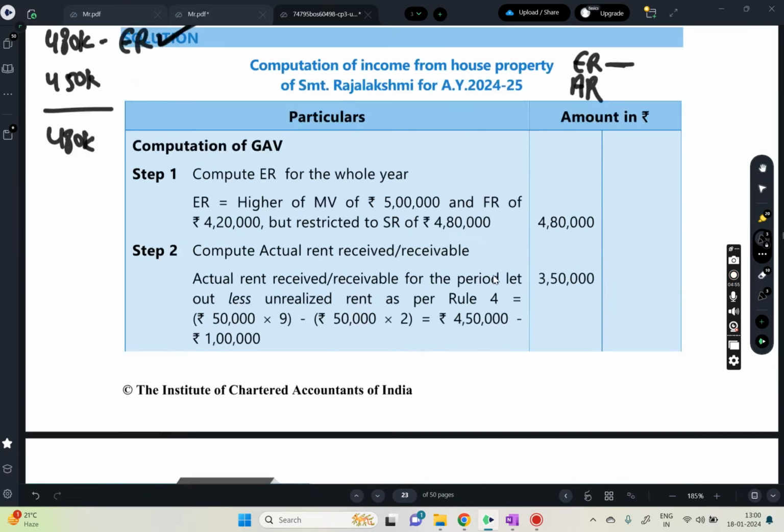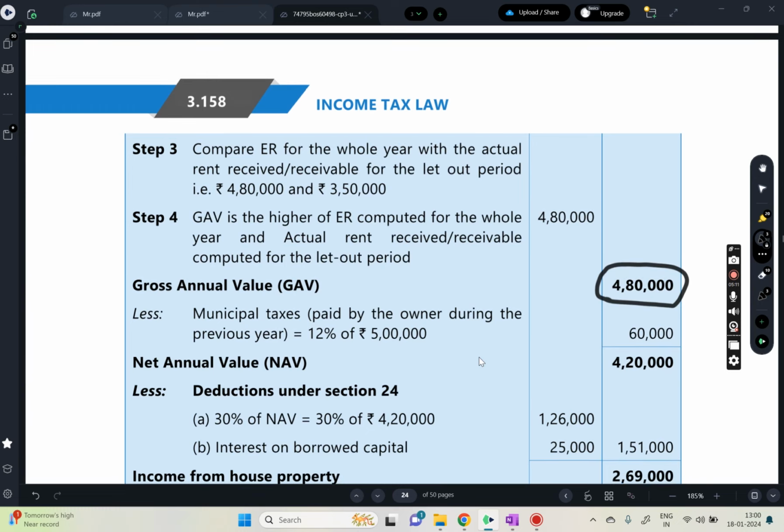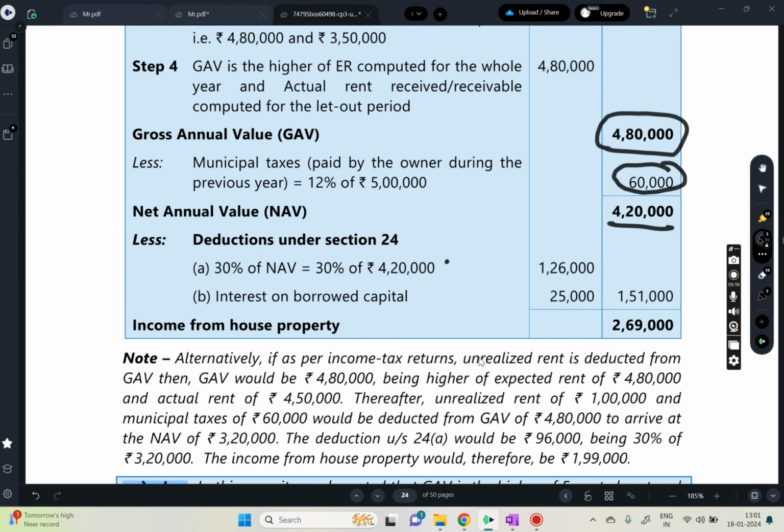Then from there, what do we do? We deduct the municipal taxes. Here they have mentioned she paid municipal taxes of 12% during the year. So the municipal value is 5 lakhs into 12%, 12 fives are 60, so 60,000 we are deducting as the municipal tax. Then you will get the NAV. Then the flat deduction of 30% of NAV. Then interest on borrowed capital.